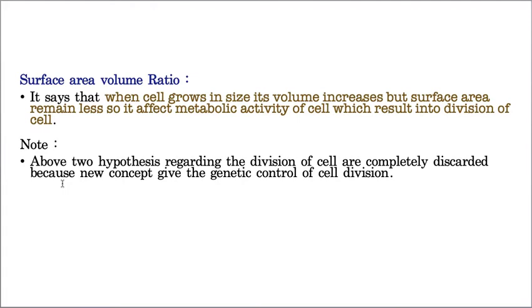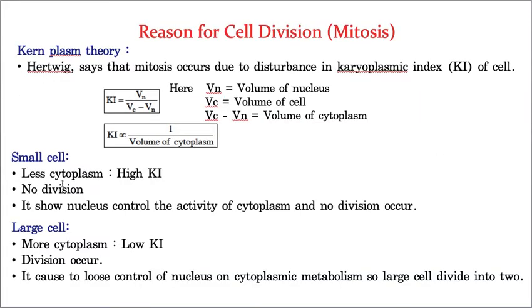So this first one, the karyoplasm theory, is stated as a theory, but it is actually a hypothesis, because to prove this particular theory he did not provide any practical evidence. So he may have used the word theory, but it turned out to be a hypothesis only, okay? This point you please understand.